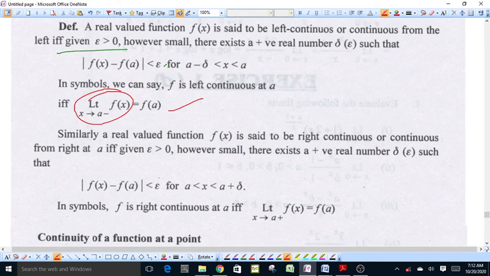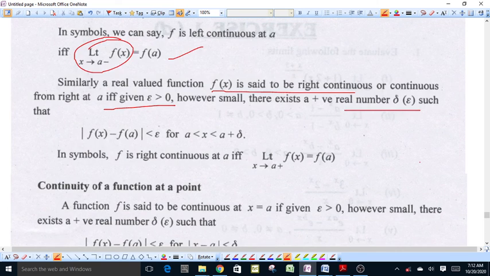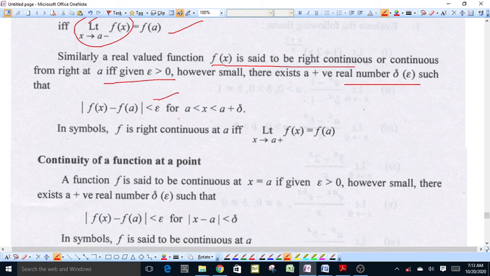Similarly, a real valued function f(x) is said to be right continuous, or continuous from right, if for given epsilon positive, however small, there exists a positive real number delta depending upon the value of epsilon such that |f(x) - f(a)| is less than epsilon whenever x lies in the right delta neighborhood of a. Or we can write symbolically, limit of f(x) as x approaches a from right is equal to f(a).